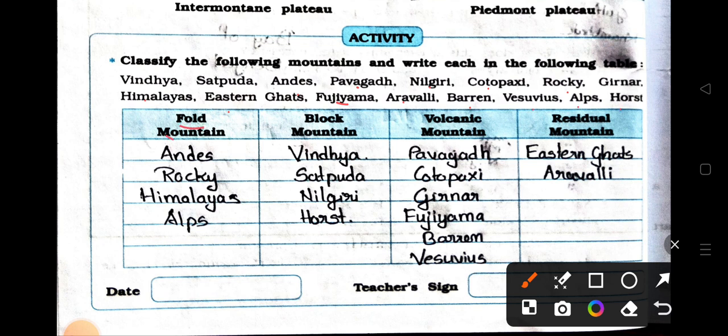Fold mountains are Andes, Rocky, Himalayas and Alps. Block mountains are Vindhya, Satpura, Nilgiri and Horst. Volcanic mountains are Pavagadh, Cotopaxi, Girnar, Fujiyama, Barren and Vesuvius. Residual mountains are Eastern Ghats and Aravali.